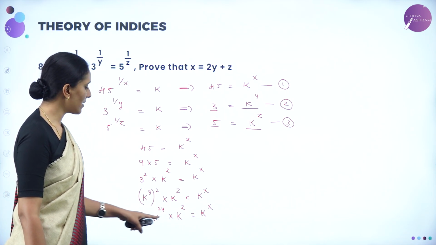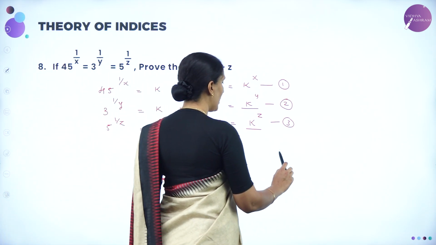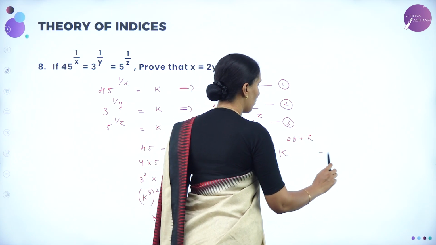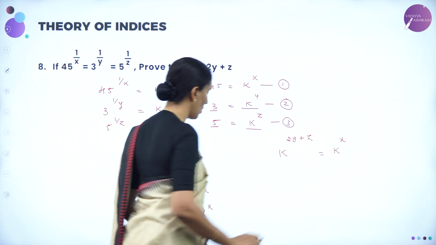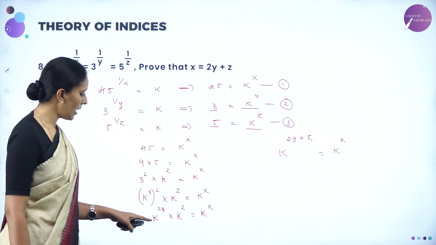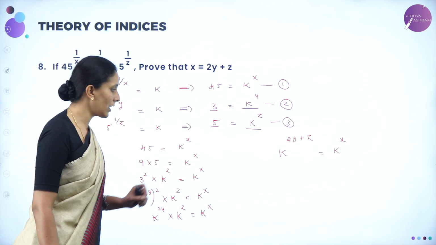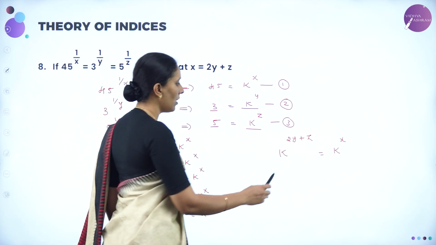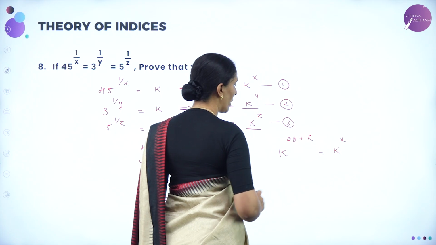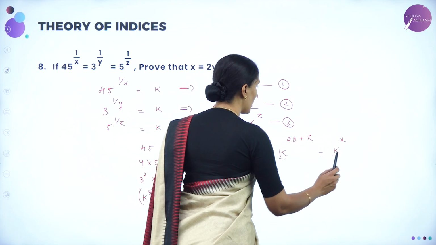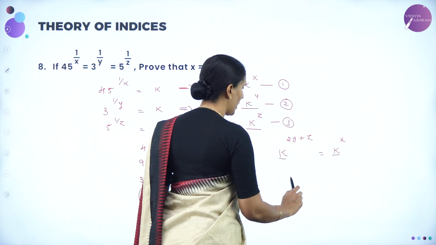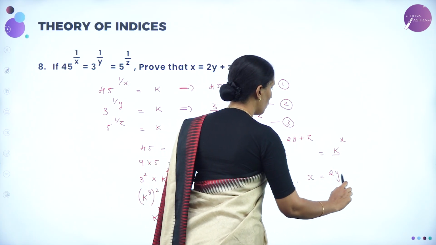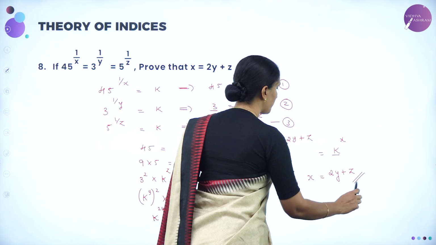So here since bases are equal, I can write k to the power 2y plus z is equal to k to the power x. Using the law of exponents, a power m into a power n can be written as a power m plus n. So now here we have the equality of two exponents. Since the bases are equal, the powers can be equated. So therefore we can conclude x is equal to 2y plus z.